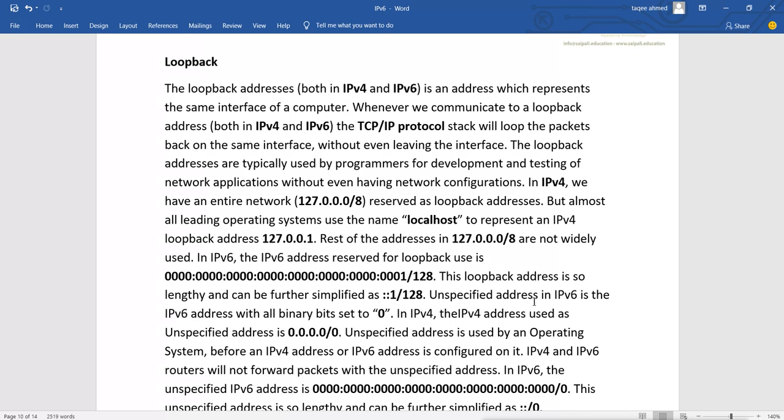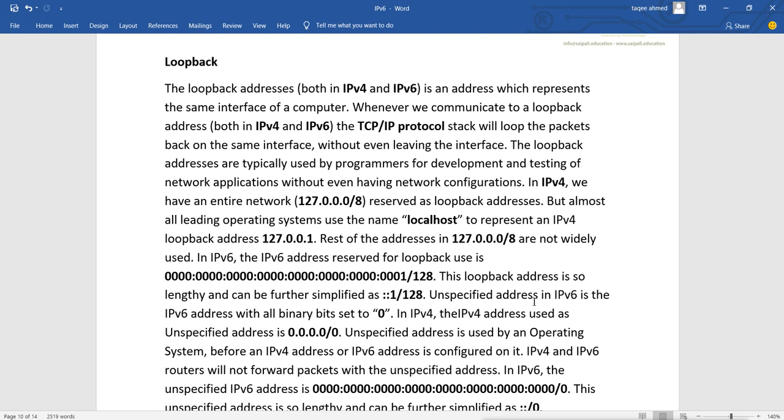That means if any data is sent to these IP addresses it will not go outside, it loops into the TCP/IP protocol stack. At that time it was seen as a problem, but network administrators and network programmers used the loopback address as an opportunity.